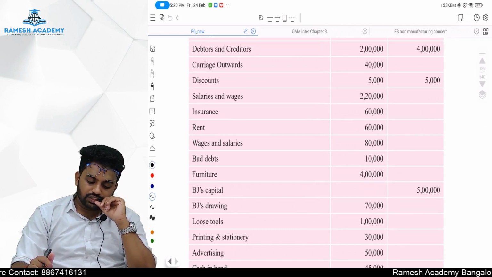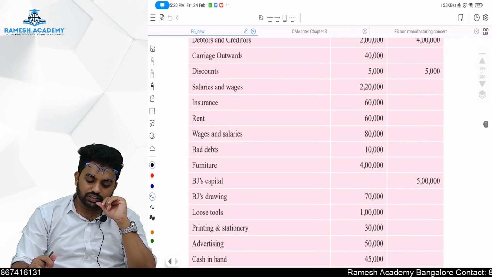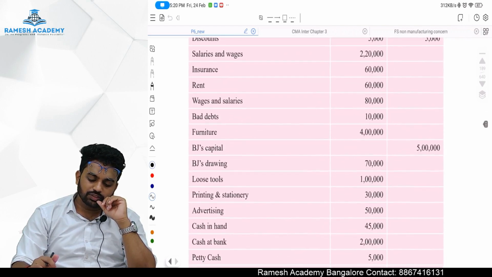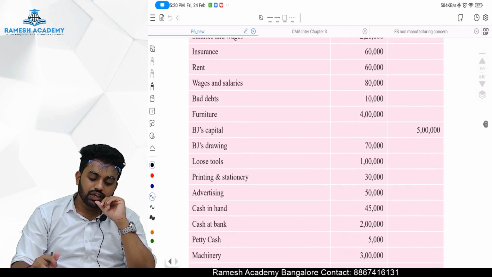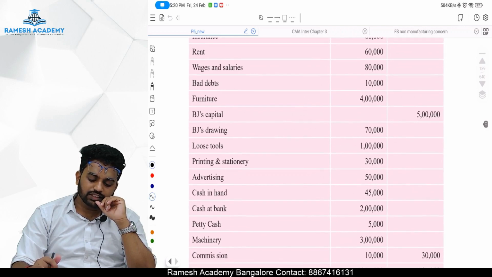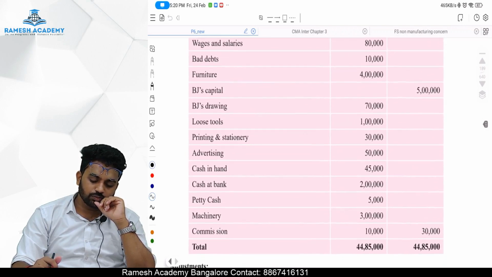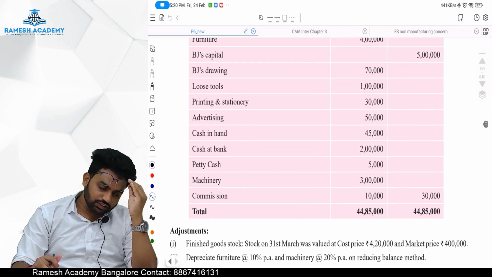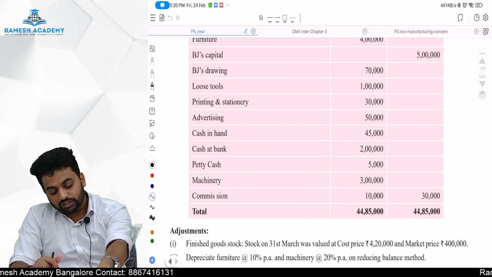Loose tools 1 lakh rupees. Printing and stationery is 30,000 rupees. Advertising is 50,000 rupees. Cash in hand is 45,000 rupees. Cash at bank is 2 lakh rupees. Petty cash is 5,000 rupees. Machinery is 3 lakh rupees. Commission is 10,000 debit, 30,000 credit, which means commission received is 30,000, commission paid is 10,000.